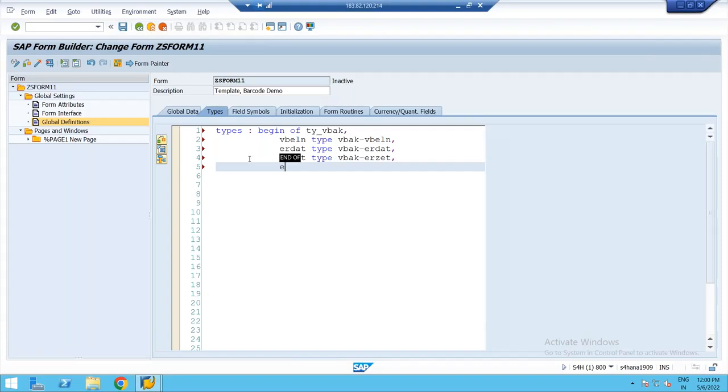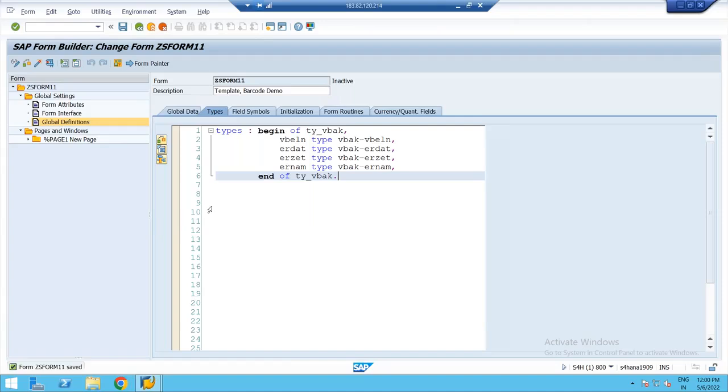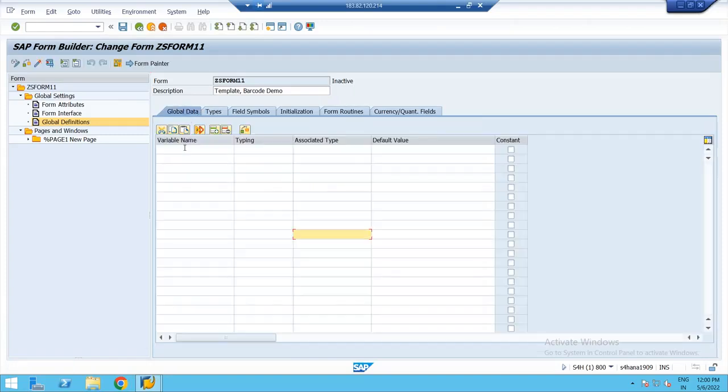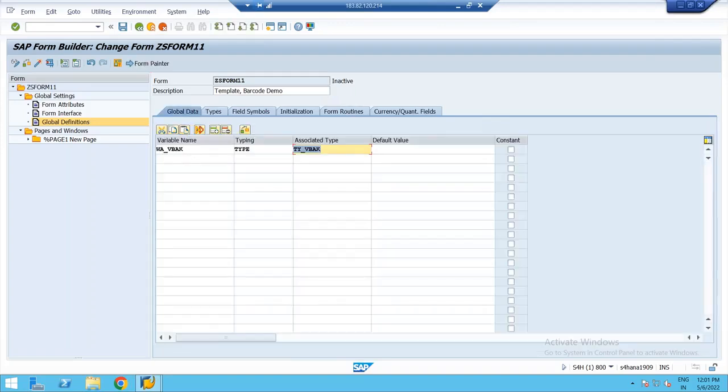What are the required fields? You declare those required fields, end of ty_VBAK. Let us save it in the local object. Based on this type structure, I'll declare a work area. We'll go to global data. I'll give the work area name as W_VBAK, type ty_VBAK. So first I created the type structure, and based on it, I declared a work area.